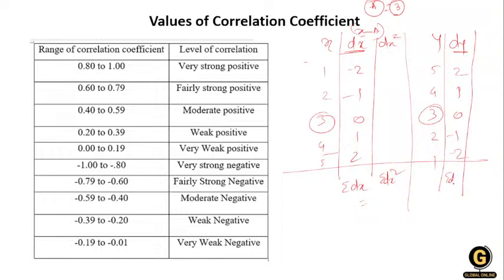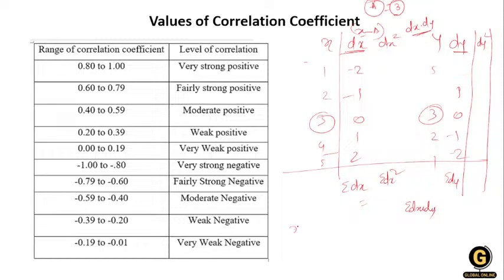Then we take dy square, and we multiply dx with dy. Then we take the total of dx dy. In this way we calculate it. Now let's move toward the formula.